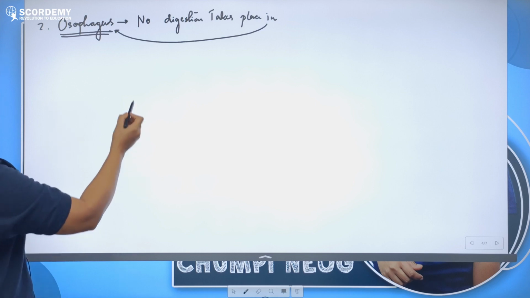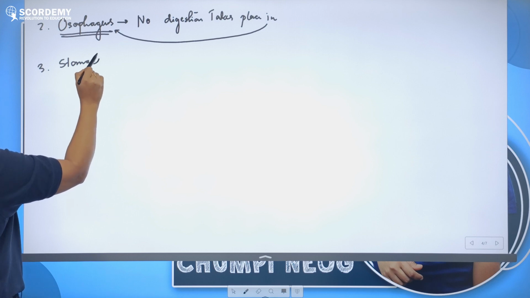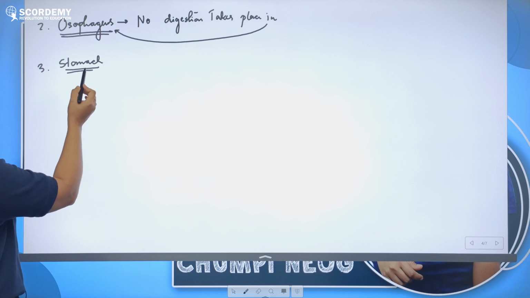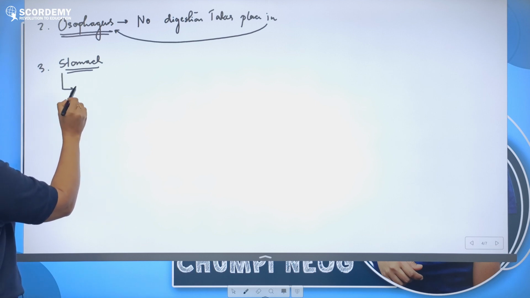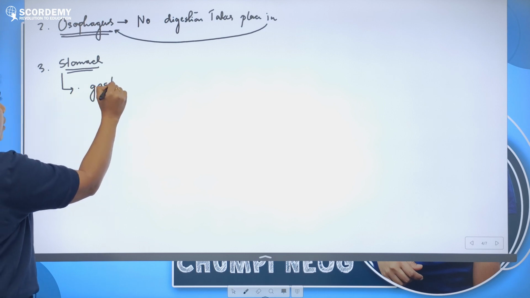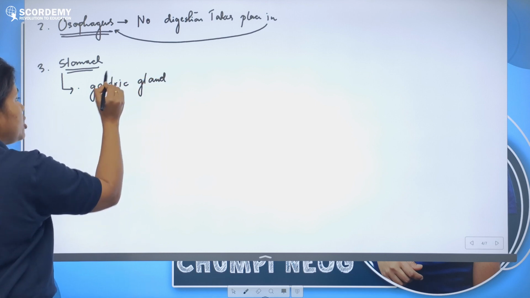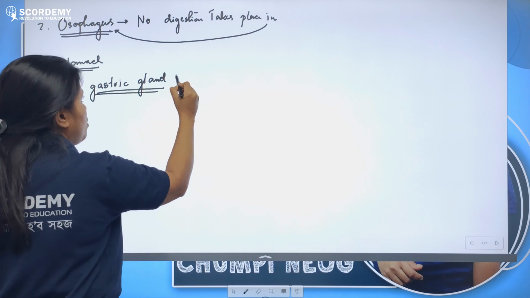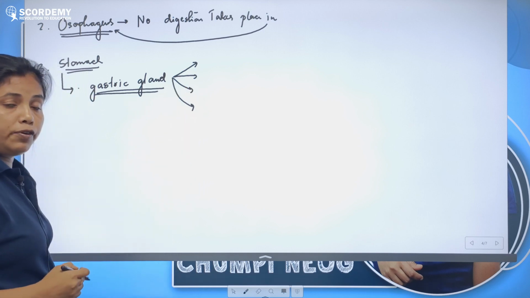After that, we'll come to the other part, that is stomach, right? If I give you a recap of the stomach, you have to remember that it has gastric glands. The wall of the stomach has gastric glands, and these gastric glands comprise different types of cells.